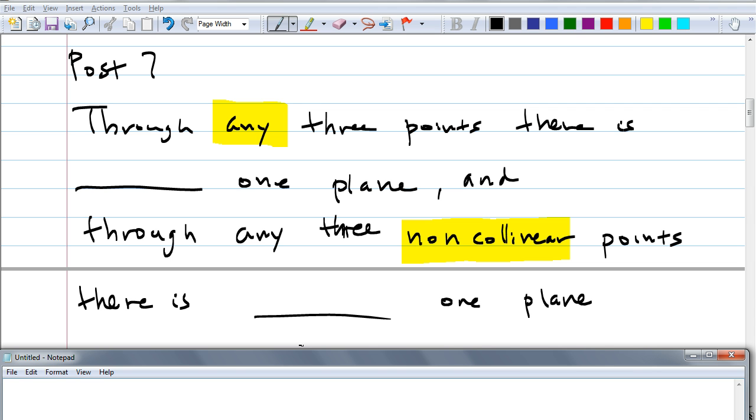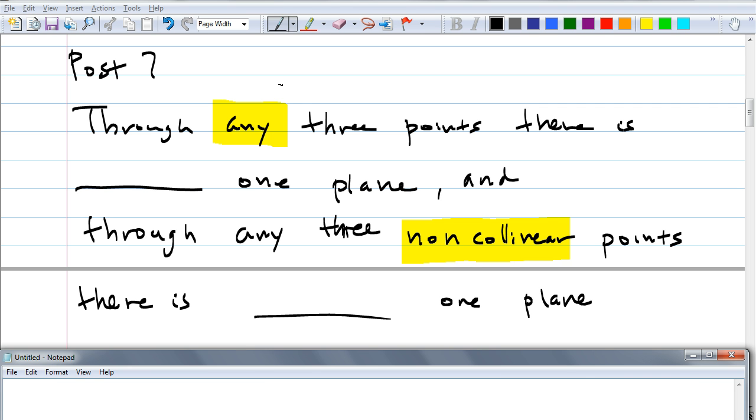Okay, first of all, it says through any 3 points. Now, if you have 3 points, any points, there is only one plane that could go through those 3 points? But could it be one? When would it be one? Only one plane, if the points are non-collinear, right? When would you have more than one plane that could go through those?